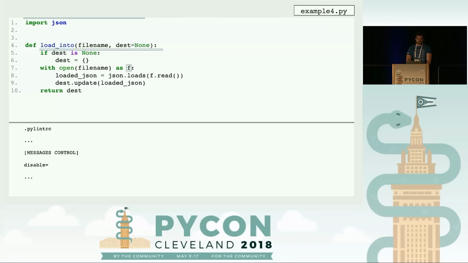So I'm going to show you now how you can disable a message altogether. I'm disabling the missing docstrings. In general, it's recommended to have docstrings. I'm just showing, for the sake of this presentation, how you go about disabling it. So continuing on, you can also tweak how errors are determined in terms of whitelisting a name. So I'm going to whitelist F, mainly because on our team we use F a lot to represent a file object.